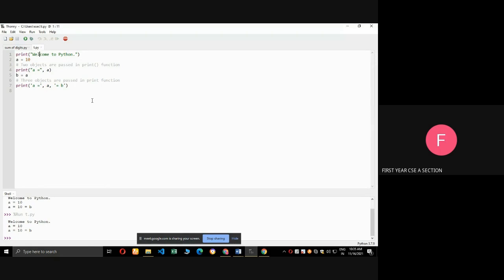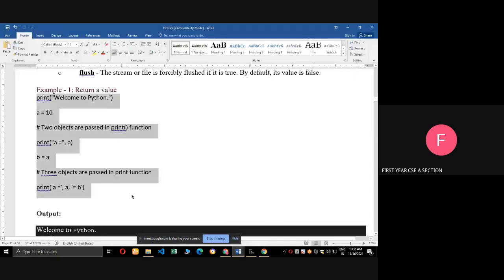Print welcome to Python. a equal to 10. Print a equal to a. What is the value of a? 10, it will print. Next, b equal to a. I am assigning the value of b equal to 10. So next I am going to print a equal to a equal to b. See the output. We got the output. Next, move to the next program.